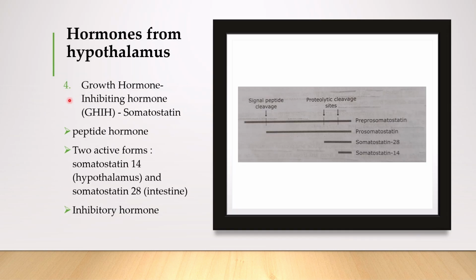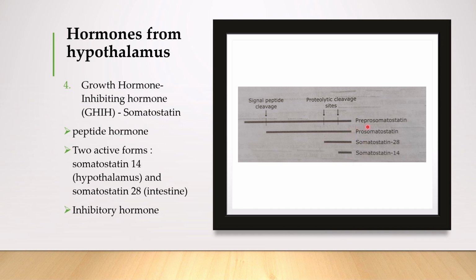This is the fourth hormone from hypothalamus, growth hormone inhibiting hormone, which is somatostatin. It is a peptide hormone. It has two active forms, that is somatostatin 14, which predominates in hypothalamus, and somatostatin 28, which predominates in intestine. This is an inhibitory hormone, as somatostatin inhibits the biosynthesis of growth hormone by anterior pituitary gland.